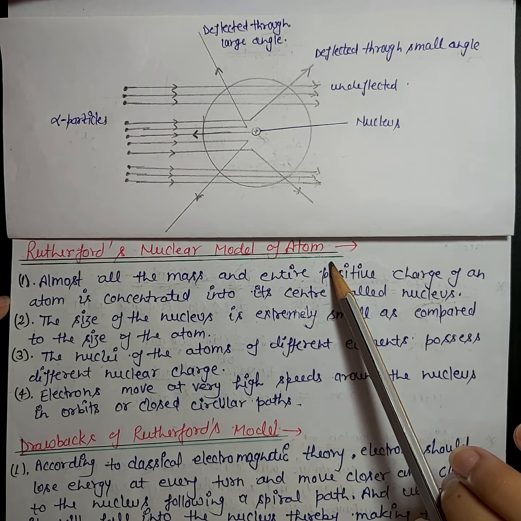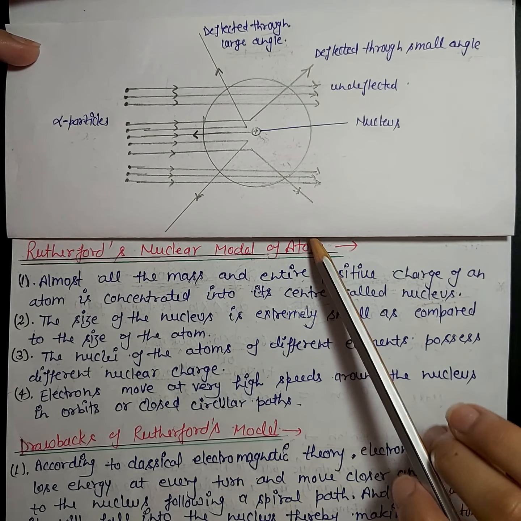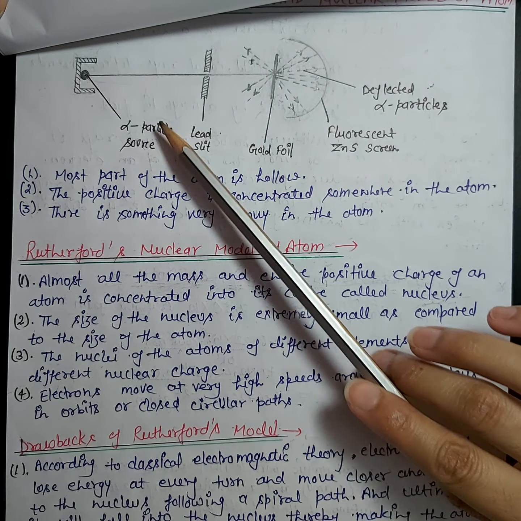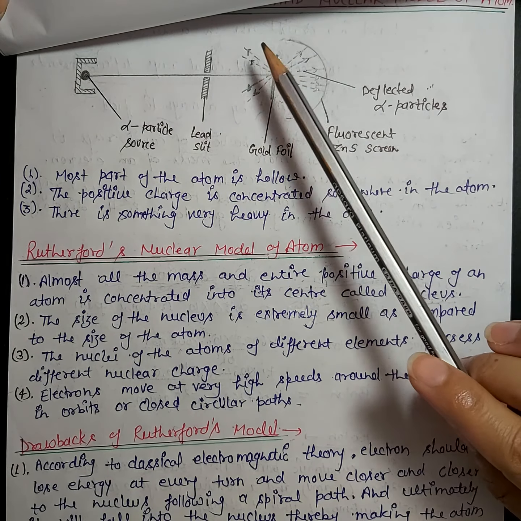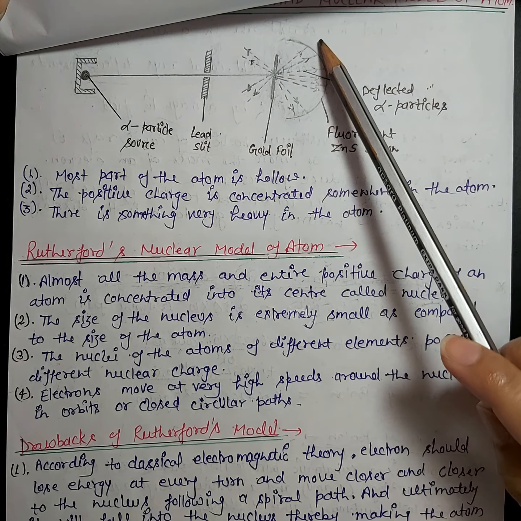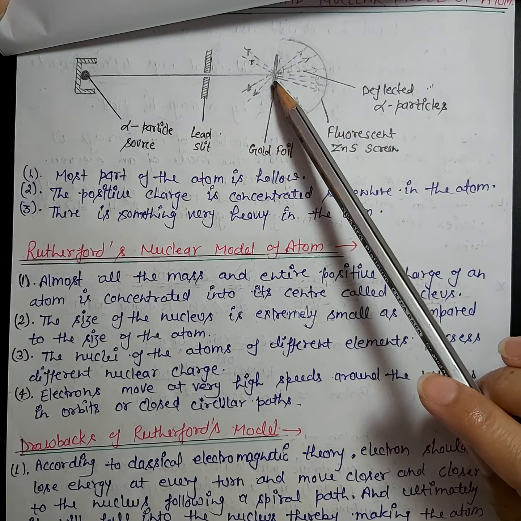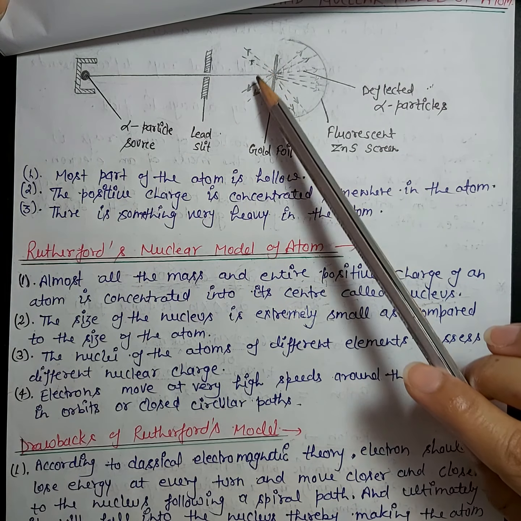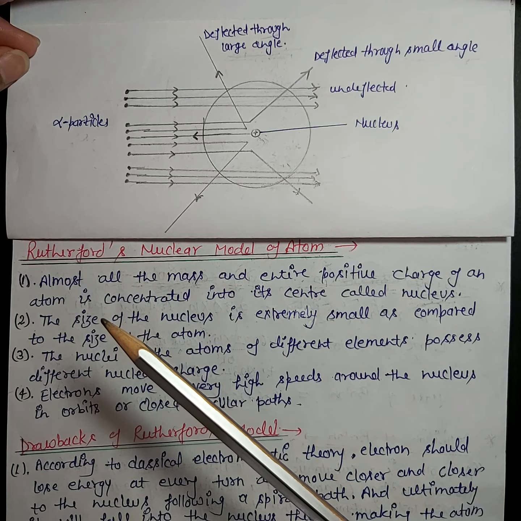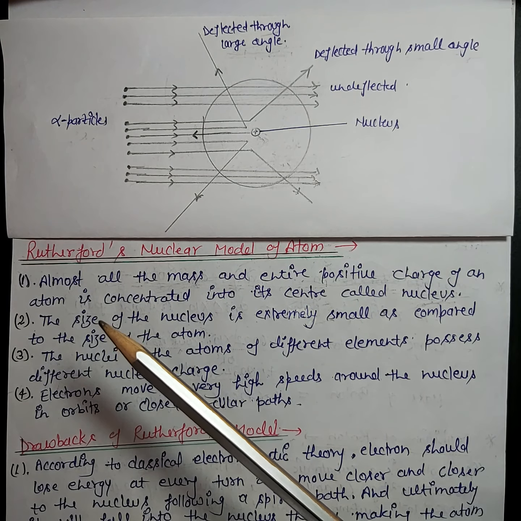Now what is alpha particle scattering experiment? I have already explained it by this diagram. In this diagram, alpha particles are attacking the gold foil. Most of the alpha particles are crossing this foil very easily without any deflection, but a few of the alpha particles are getting deflected.